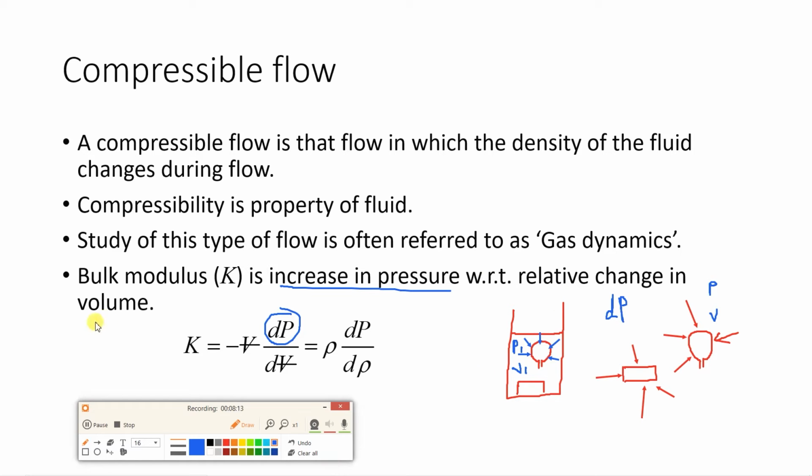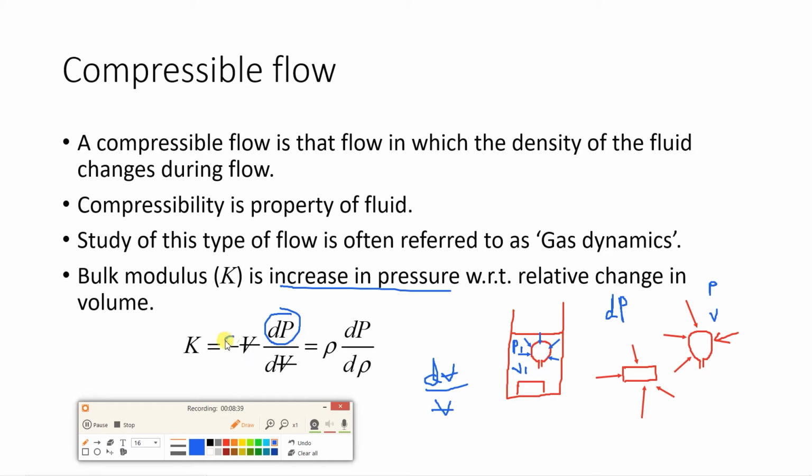With respect to what? Relative change in volume. Now initial volume is V, and once the balloon is placed in the liquid, the volume changes to V1. So what is the change in volume? It will be dV. Relative change means with respect to the original volume, and volume here we are denoting by V. So this is how we get the definition.